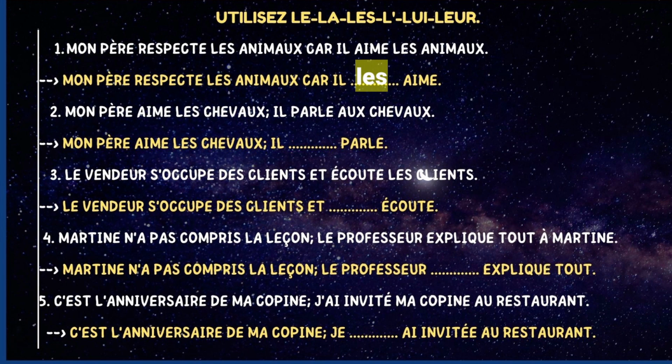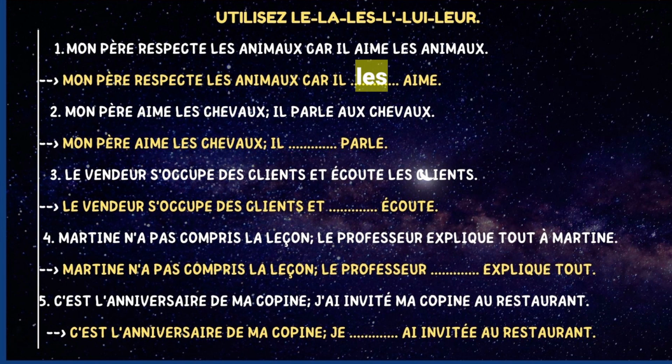Remember what we said in the video about the complément d'objet direct. The first thing we need to do is to identify the type of complement we have in the phrase. Once identified, you are going to substitute it with the corresponding pronoun. For example, in this phrase, mon père respecte les animaux car il aime les animaux. Alors, mon père respecte les animaux car il aime. Il aime qui? When I ask the question with qui, you know I'm talking about le complément d'objet direct, and then I will substitute with the pronoun. All right, very simple.